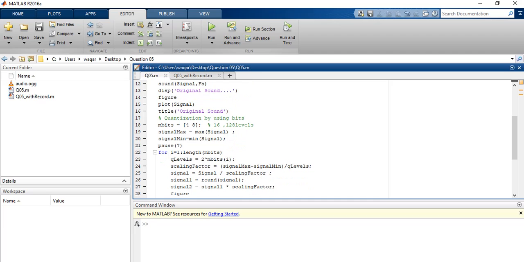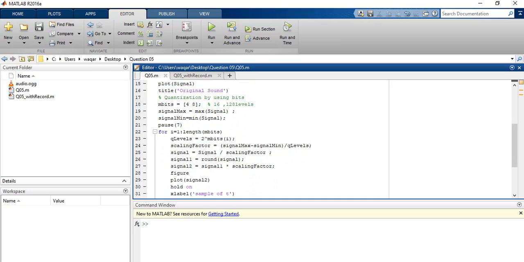For example, after the quantization we also want to play the sounds. If we play the original sound and then the 4 bit and 8 bit, three sounds play simultaneously. It means they overlap each other. We cannot understand any process, so we need to delay something. The delay is arbitrary. I assume for this recording 7 seconds is enough.